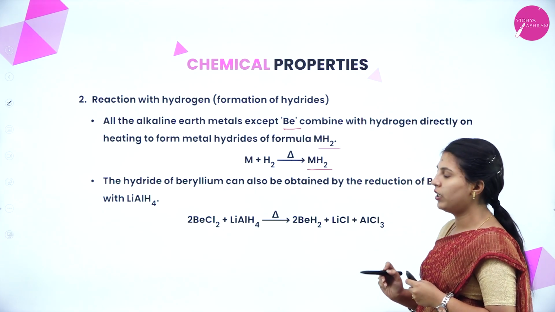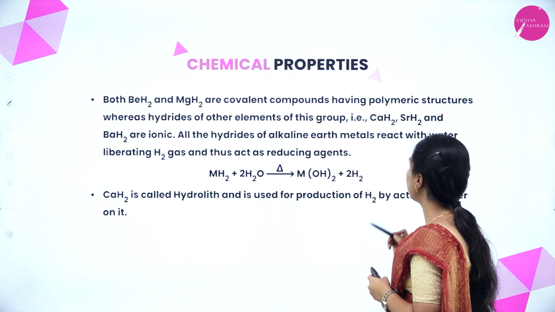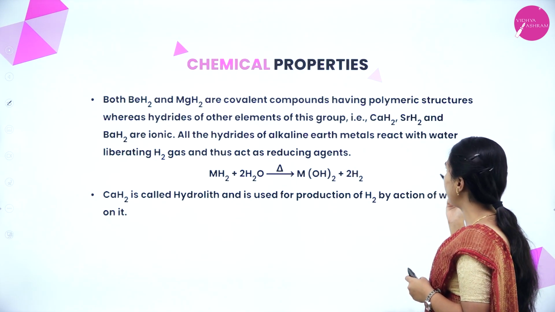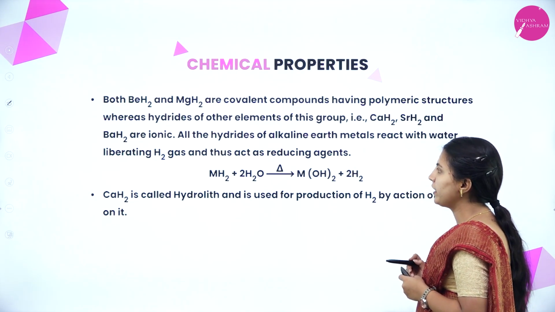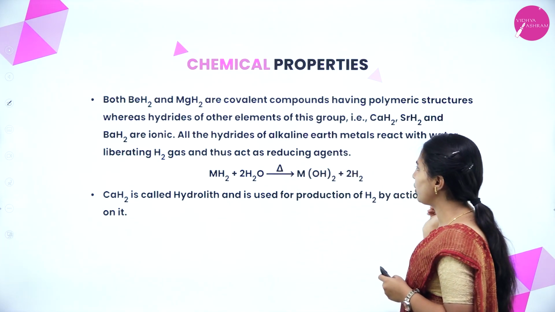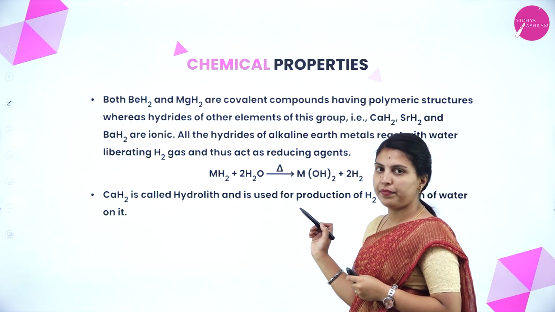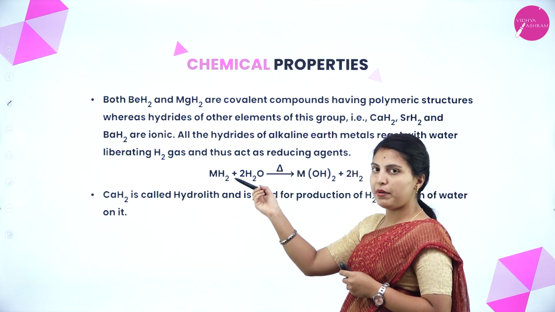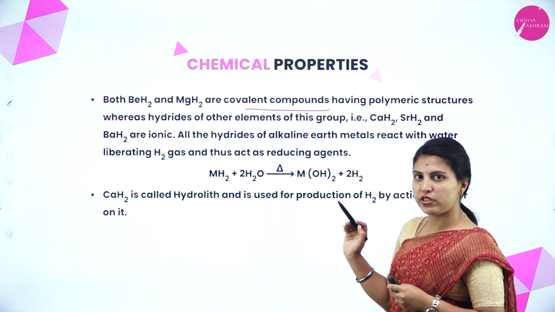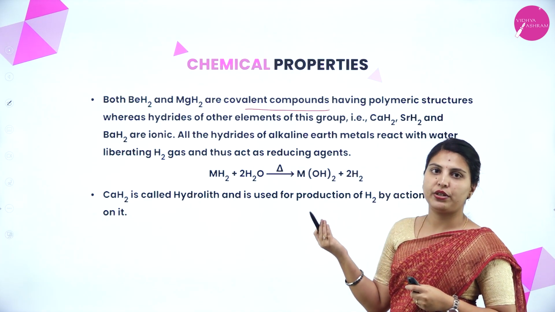chloride and aluminium chloride. Both beryllium hydride and magnesium hydride are covalent compounds having polymeric structure, whereas hydrides of other elements of this group, that is calcium hydride, strontium hydride and barium hydride, are ionic. All the hydrides of alkaline earth metals react with water, liberating H2 gas and thus act as reducing agents. What they are telling is, both beryllium hydride and magnesium hydride are covalent compounds having polymeric structure, whereas hydrides of other elements in this group are ionic in nature.